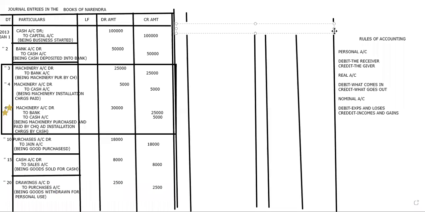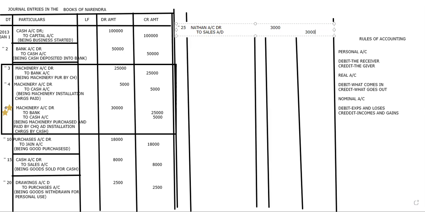Pick the two important words now. Sales and Nathan. And sales always stands on the credit side, obviously. So Nathan becomes the debit side. So Nathan account debit to sales account, 3,000.